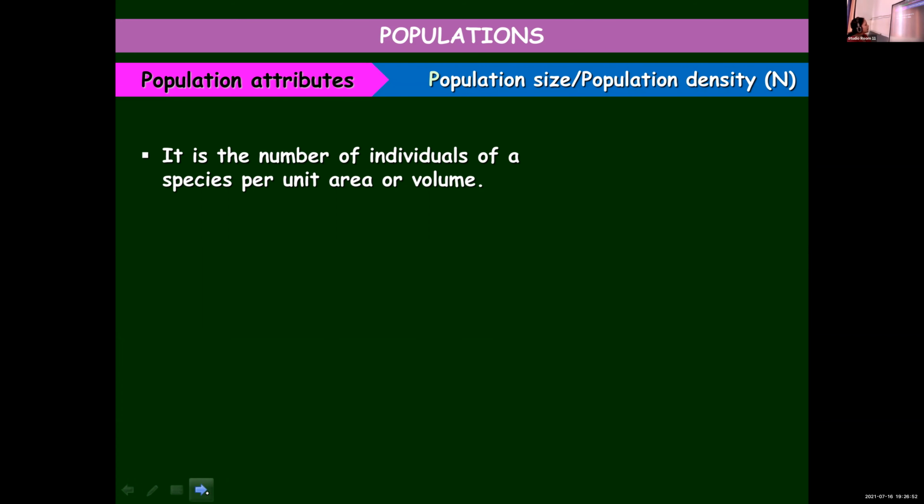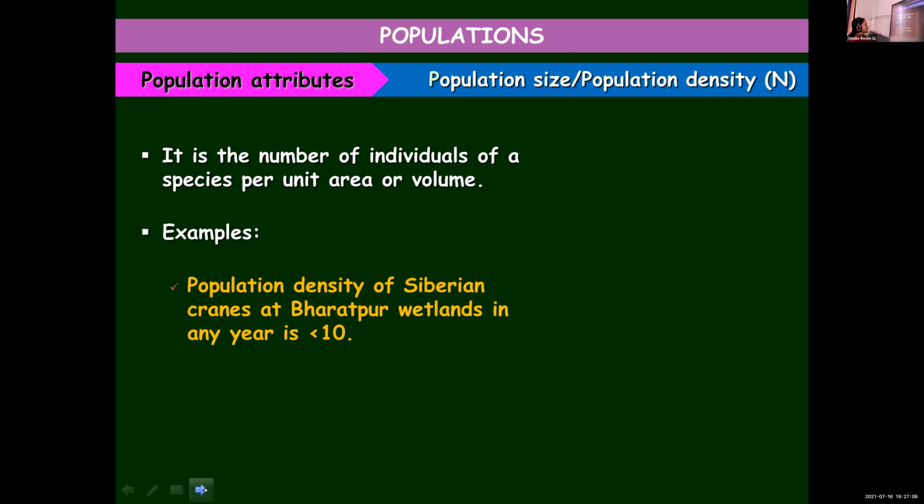It is the number of individuals of a particular species per unit area or volume. The number of individuals belonging to a particular species per unit area or volume is known as population density. Example: the population density of Siberian cranes at Bharatpur wetlands in any year is less than 10.